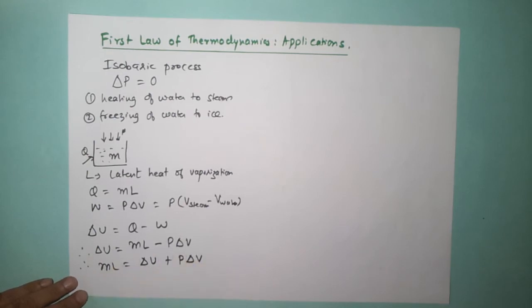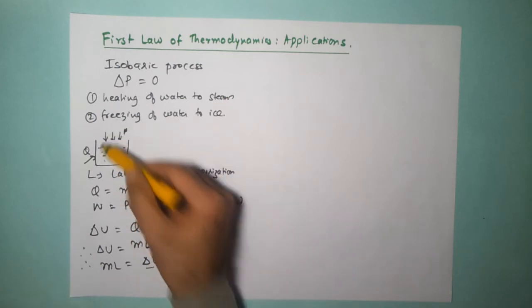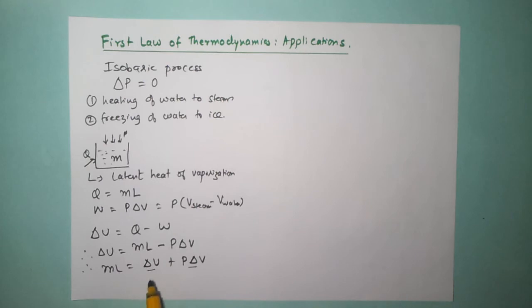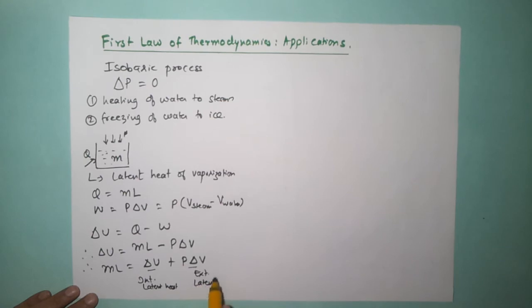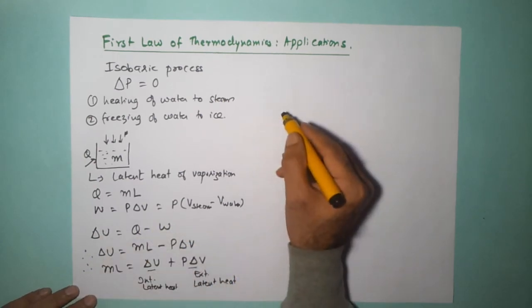Now if I try to interpret this equation, what it means is the heat that is given, Q, is being partially used for increasing the internal energy and partially for doing work against the atmospheric pressure or whatever pressure is acting. In case of a boiler, it might be some other pressure. So the total latent heat which is being given is used up in these two ways, increase in internal energy and work done. And this is known as the internal latent heat, and this is the external latent heat. So this is how, in one of the examples of isobaric process, the first law of thermodynamics gets applied.